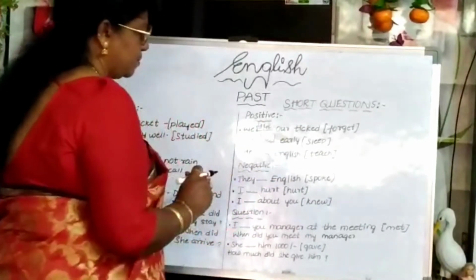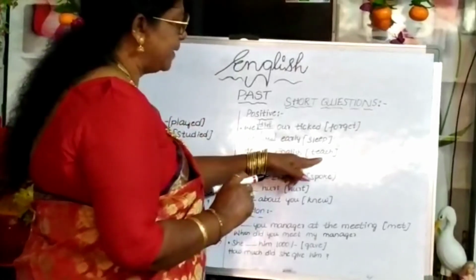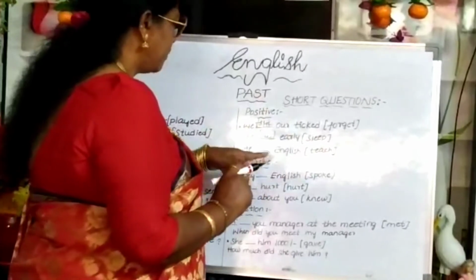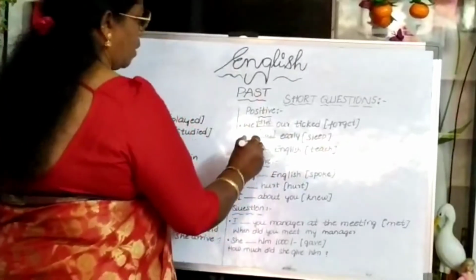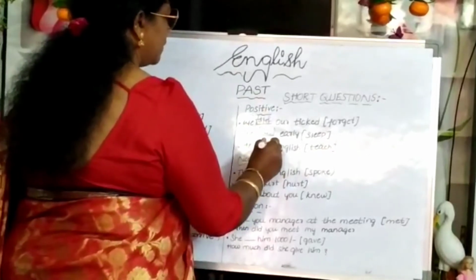Slept, you have to use. And here, he dash English. In bracket it is given teach. Teach is the present tense form. Here what we have to use? Taught. Past tense, taught.